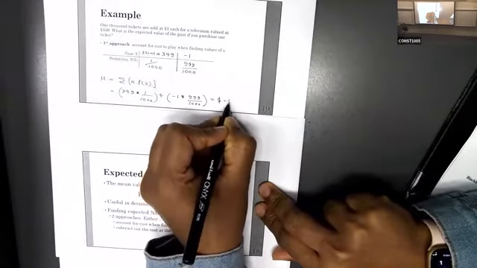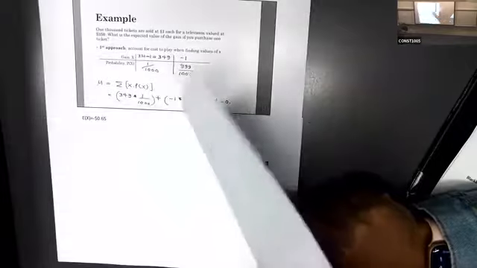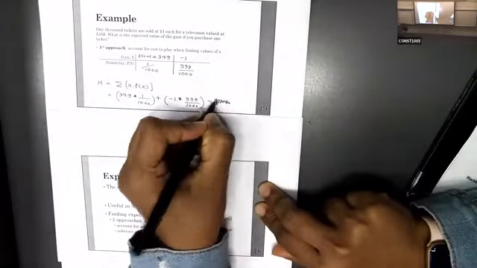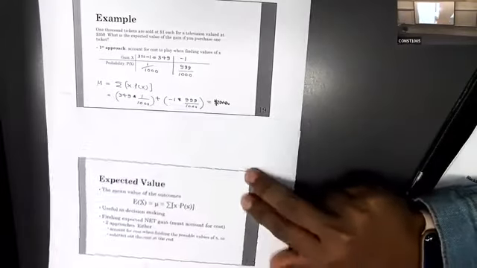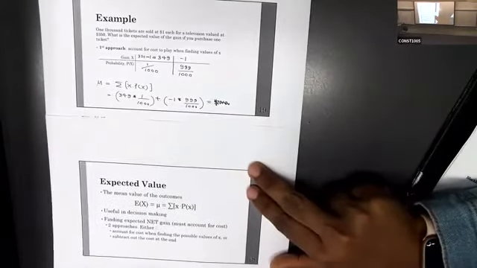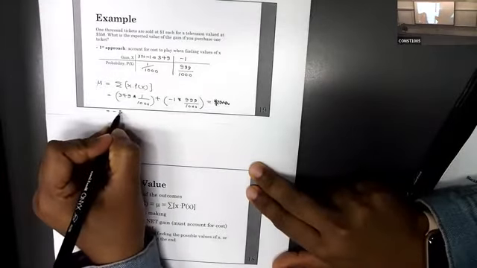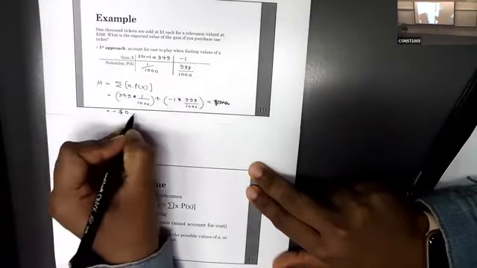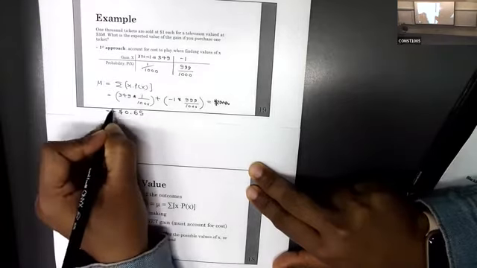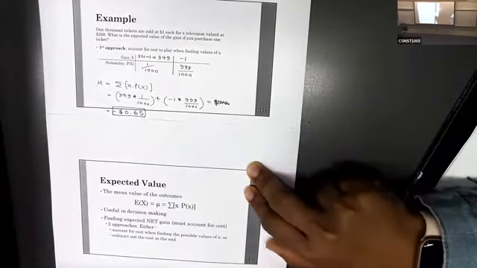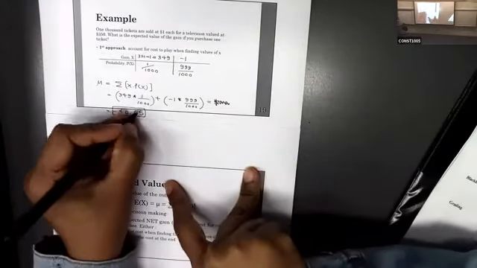Here we have to write it this way: negative $0.65. So that is the answer.